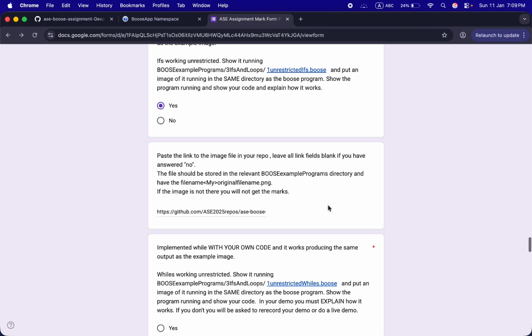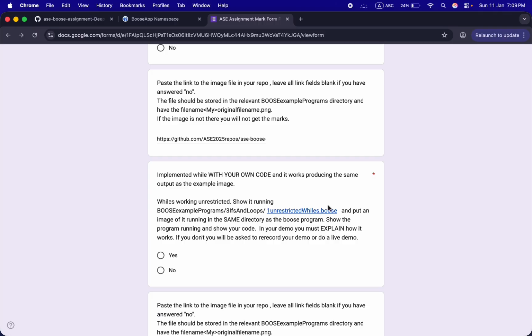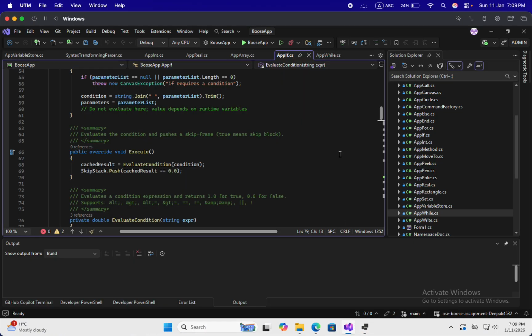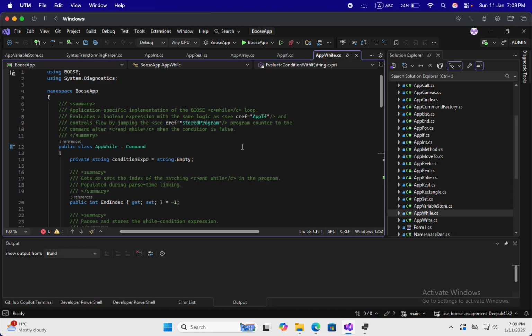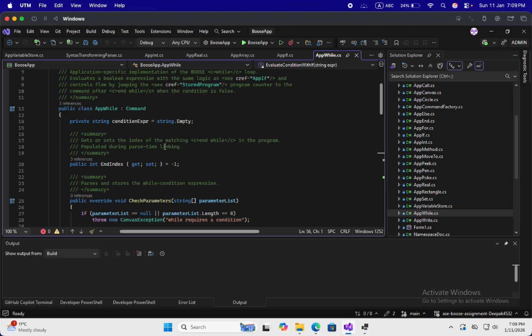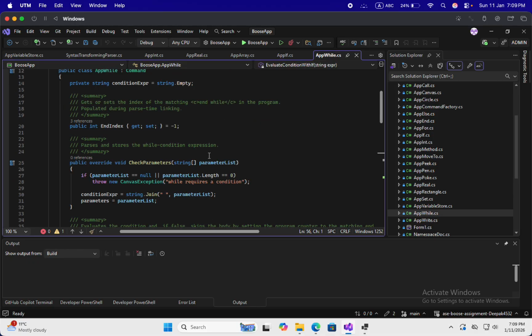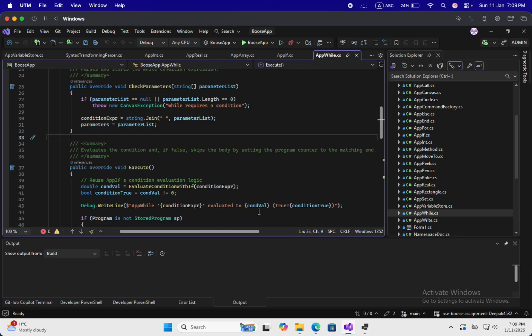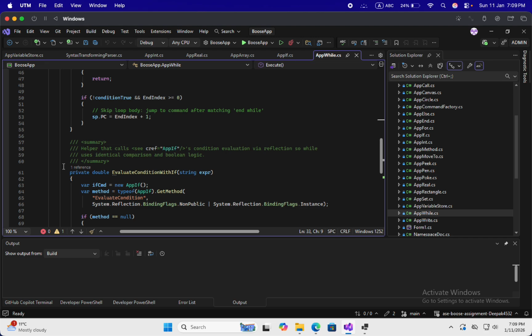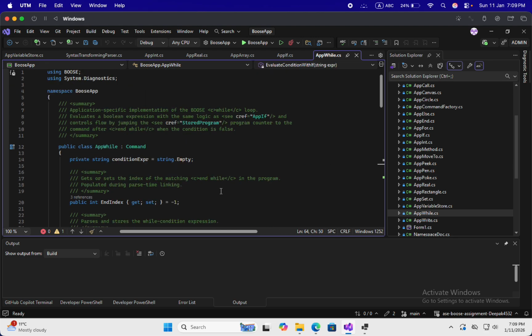I pasted it successfully. Now let's go into our while code. For while 2, this is my app while.cs. Here you can see, similar to app if, I have extended command, and I have defined the index condition and everything. At first it checks for parameters, and after that we execute the program, and below it the evaluation condition is also over here for evaluating conditions. You can see it over here.